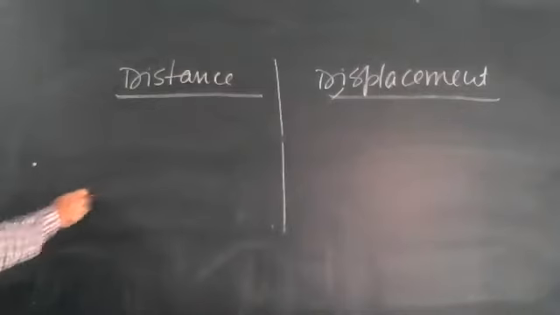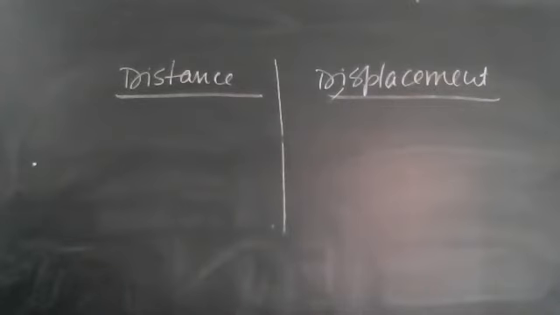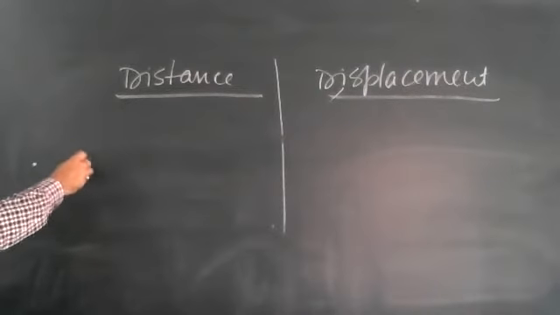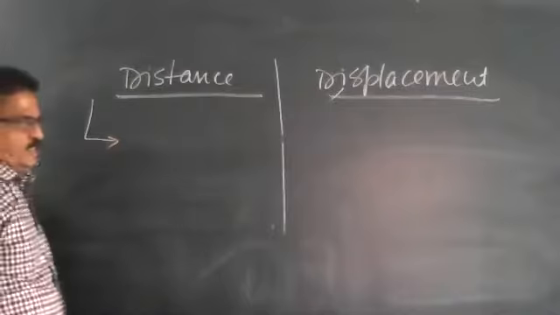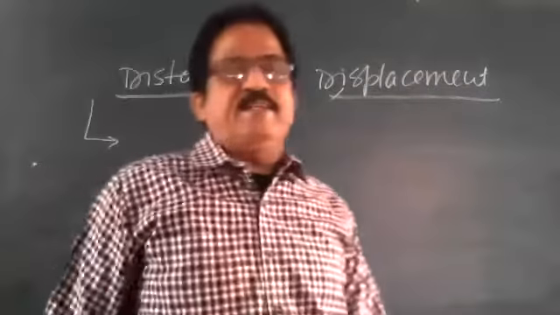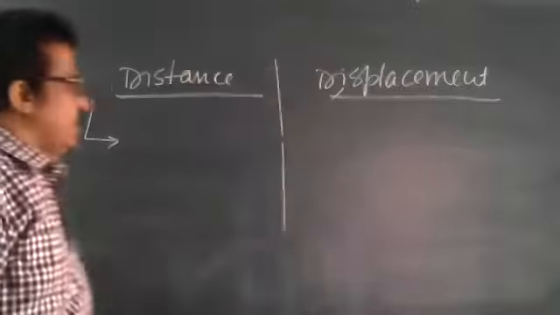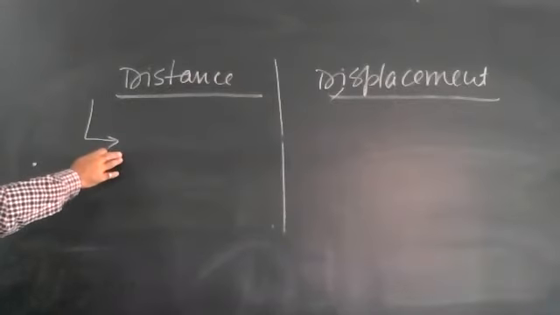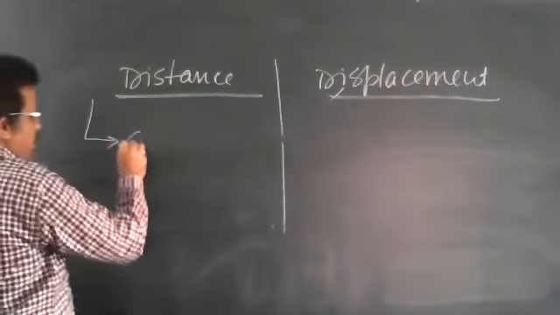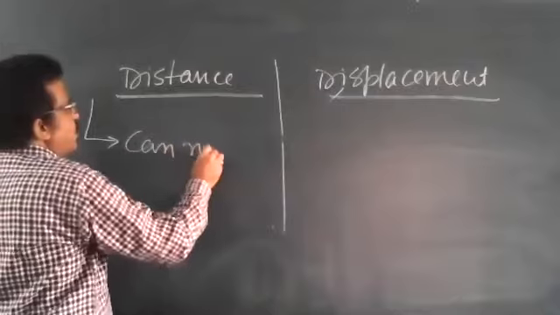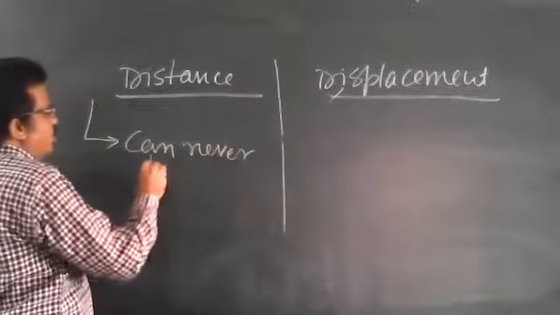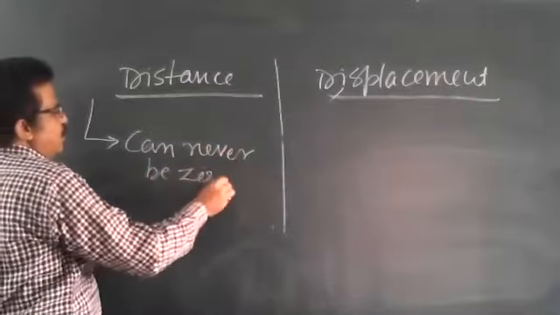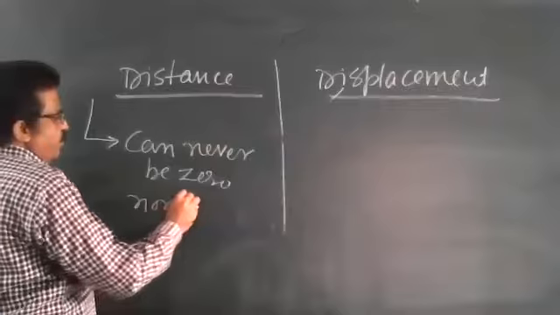Dear children, distance traveled by an object can never be zero, and nor negative.